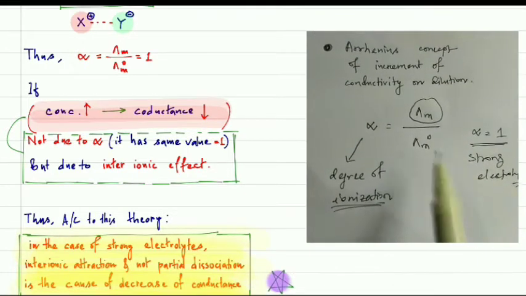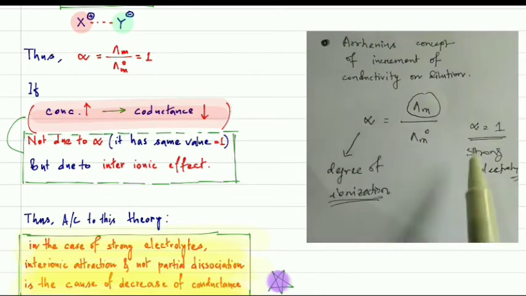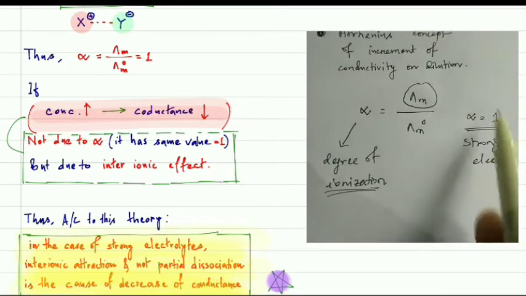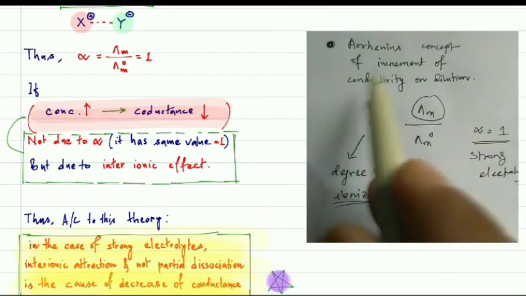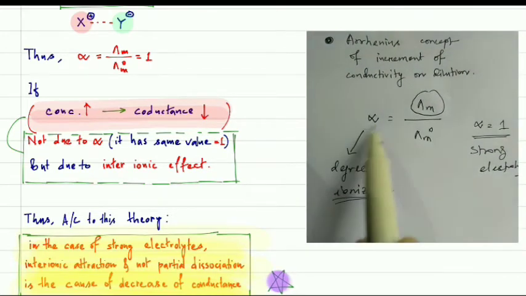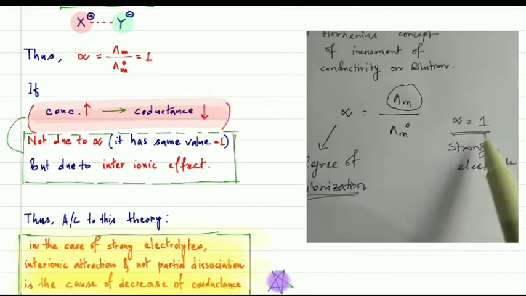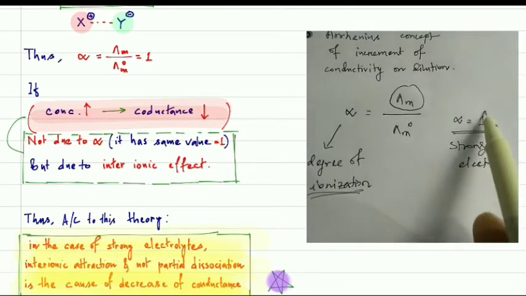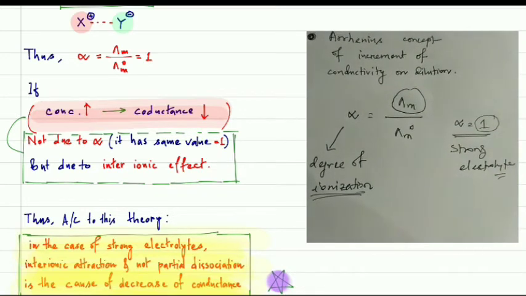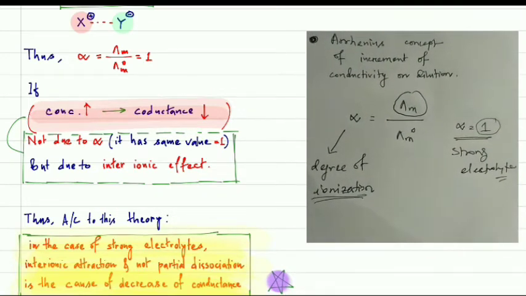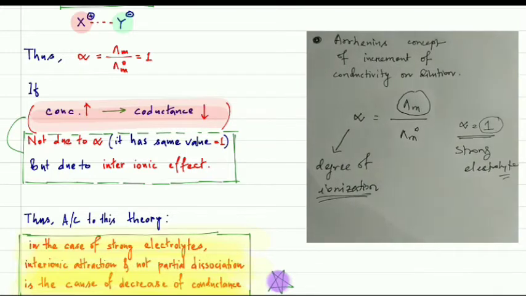So we cannot use this one. That means the degree of ionization on dilution will not increase now. According to Arrhenius, if you dilute the system, then this will increase. But in the case of a strong electrolyte this is already 100%. Then how will it increase from 100%? It will not increase from 100%, right? So we cannot use this concept in the case of strong electrolytes.